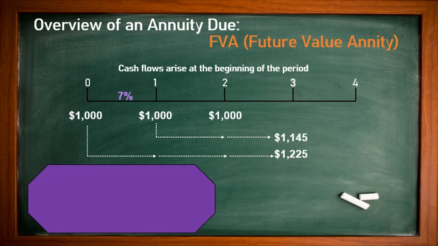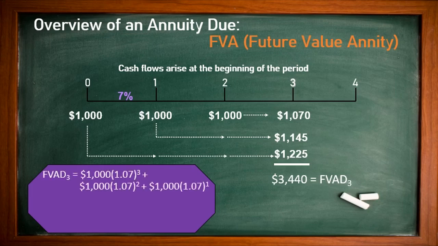Then the future value is 1,145, as you calculated before also. The future value for 2 years is the same as the earlier calculation. The same for the future value of 1 year, which we know is 1,070. So in 3 years, the total future value we receive is 3,440.